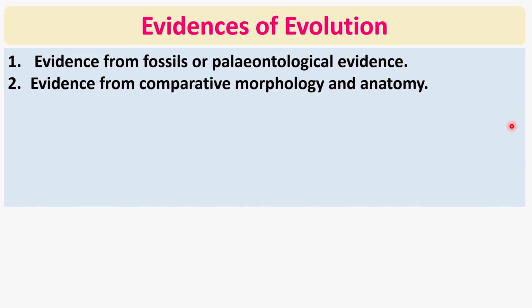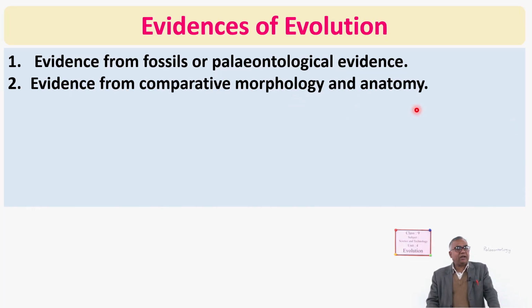Next one is evidence from comparative morphology and anatomy. You can say only evidence from comparative anatomy. In fact, what are morphology and anatomy? Morphology is the external structure, the external form, and anatomy is the internal structure, which is inside our body. Because both are studied in it, it is better to say evidence from comparative morphology and anatomy. But if you write comparative anatomy, that is also okay.